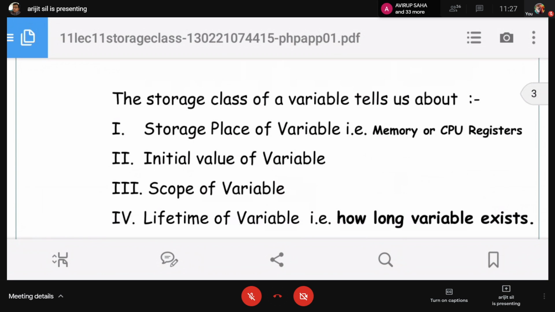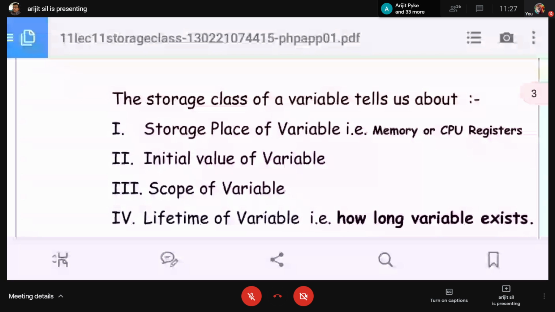Auto is already there, that is the built-in default of the language. Now, what is the purpose? The purpose is the storage place of the variable, that is memory or CPU register, the initial value of the variable, the scope of the variable, and the lifetime of the variable.